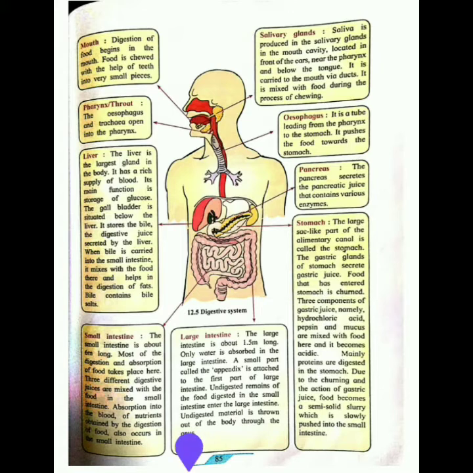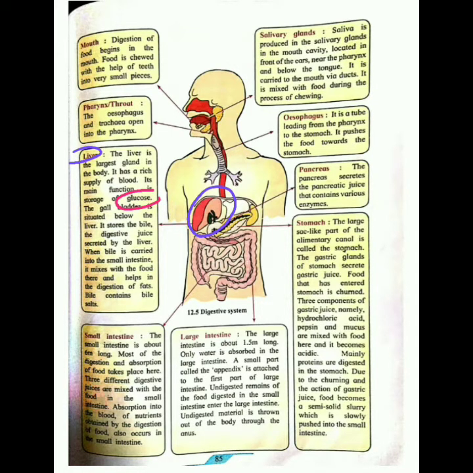The next part that we will see is the liver. Liver, you can see here, this is the liver. It is the largest gland in our body. So the liver is the largest gland in our body. Always remember, the largest gland is the liver. Its function is storage of glucose. It stores glucose.